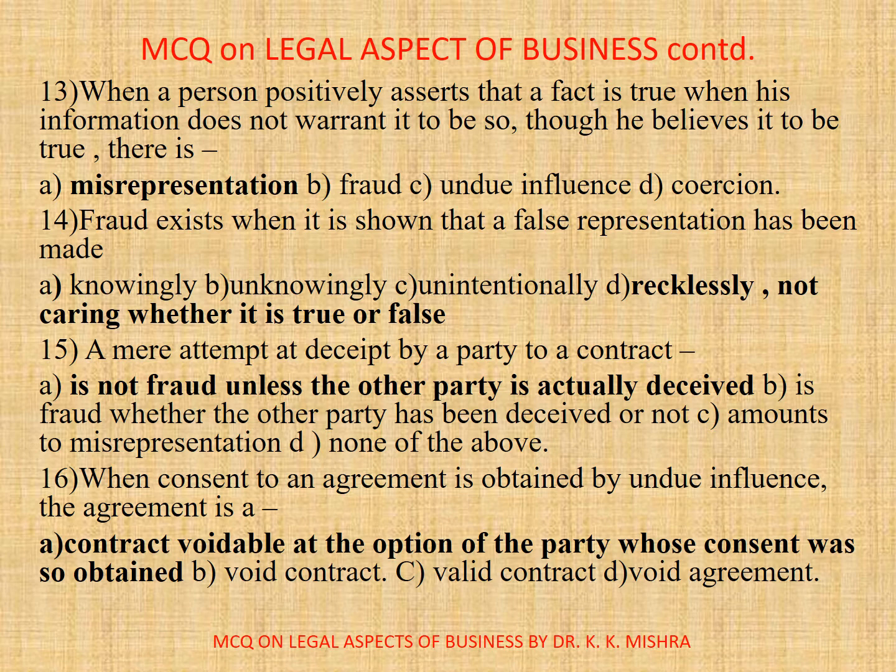Question number 13. When a person positively asserts that a fact is true when his information does not warrant it to be so, though he believes it to be true, there is, options are A. Misinterpretation, B. Fraud, C. Undue influence, D. Coercion. Correct option is A. Misinterpretation.